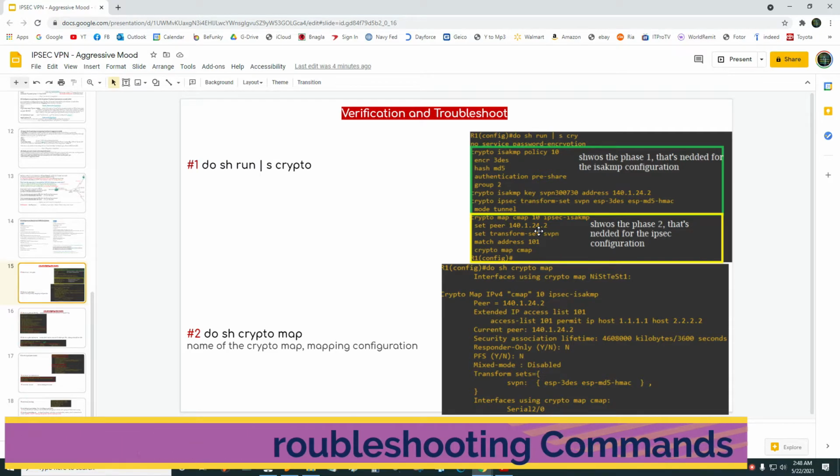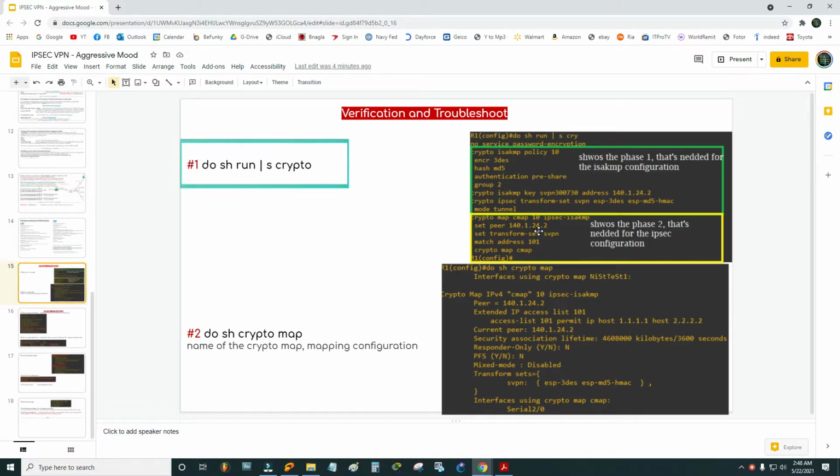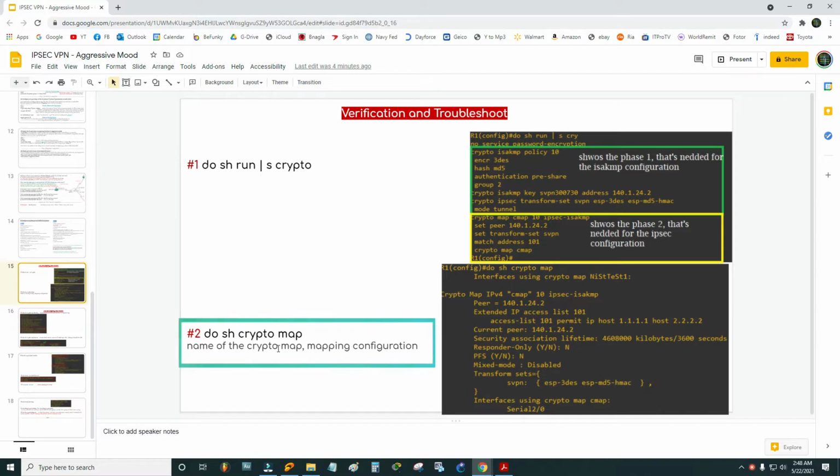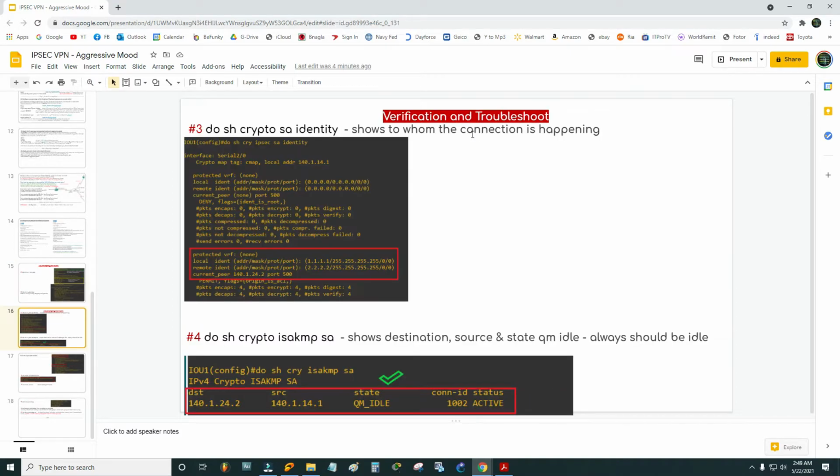First command would be do show run section crypto. Once I hit this command, you will get a message box like this. It shows the phase 1 that's needed for the ISAKMP configuration, and also the phase 2 that's needed for the IPSEC configuration. Number 2, do show crypto map. It shows the name of the crypto map and the mapping configuration, which is like this. Now the third command, do show crypto SA identity. We are searching by identity now. It shows to whom the connection is happening.